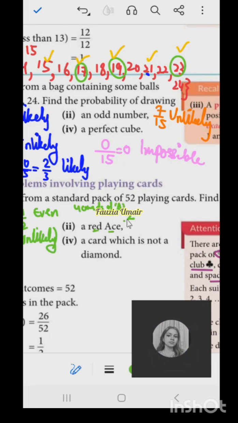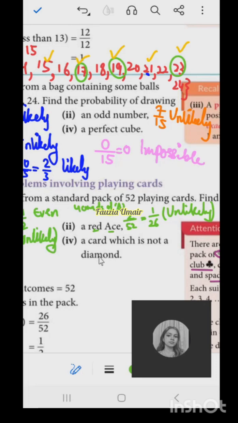So इसलिए the probability of red ace is 2 by 52. 2 by 52 को simplify करें तो it is 1 by 26. What is the probability? It is unlikely. Right? So now the last one.